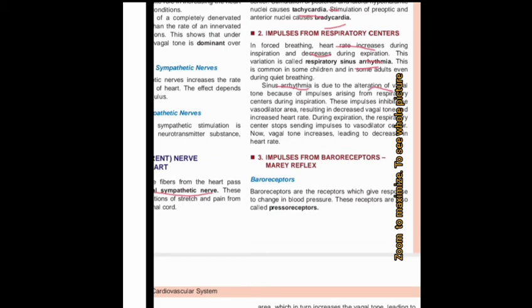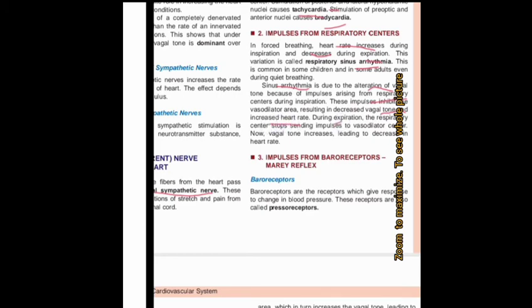What happens is that when the impulse enters the respiratory center, the respiratory center sends the impulse to the vasodilator area, so vagal tone decreases, whereas heart rate increases.